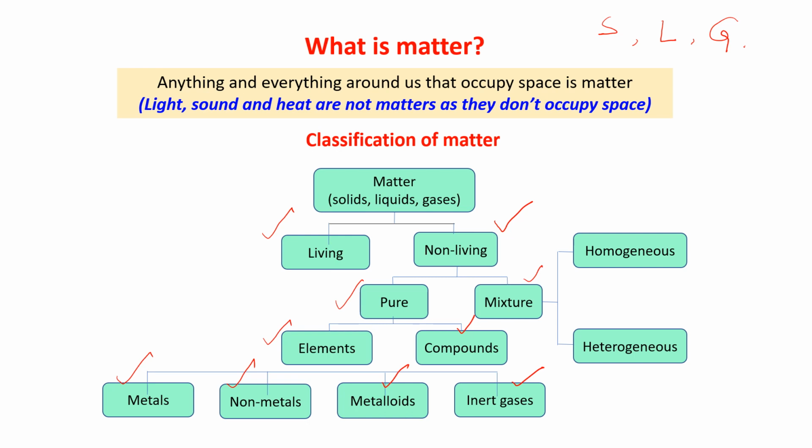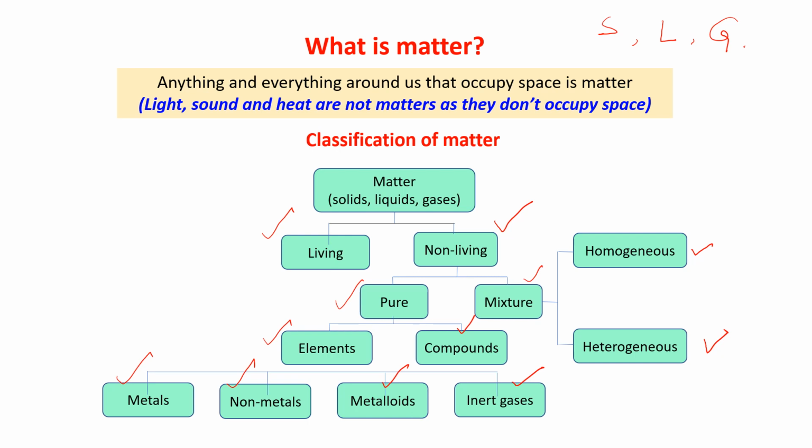All these things are new to you. What is an element? What is a compound? What are metals, non-metals, metalloids, inert gases? Everything is new to you. Mixture is also divided into 2 parts, homogeneous mixture and heterogeneous mixture. So, in your portion you have what is an element and the different categories of element, that is metals, non-metals, metalloids, inert gases. Everything I will explain to you in the following slides.